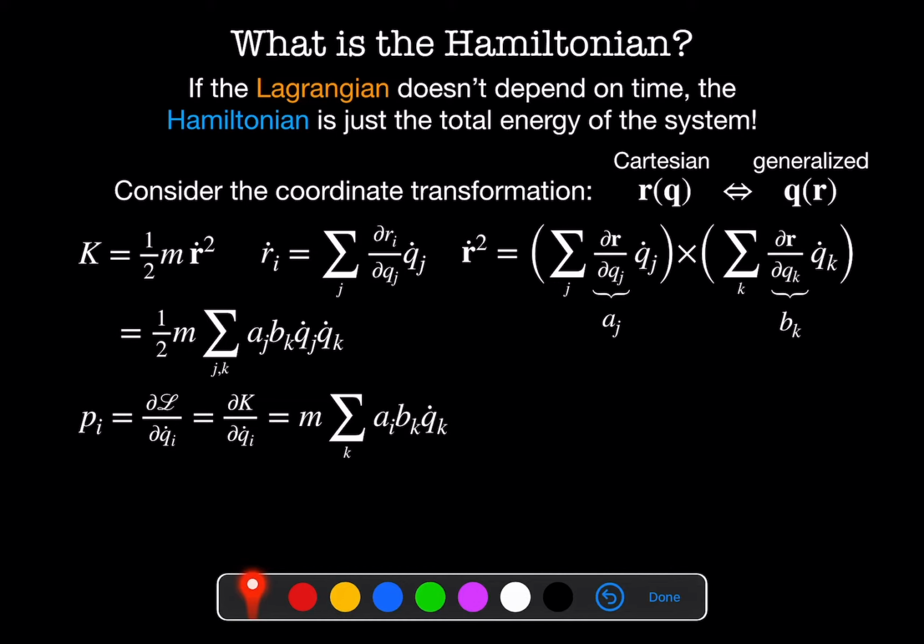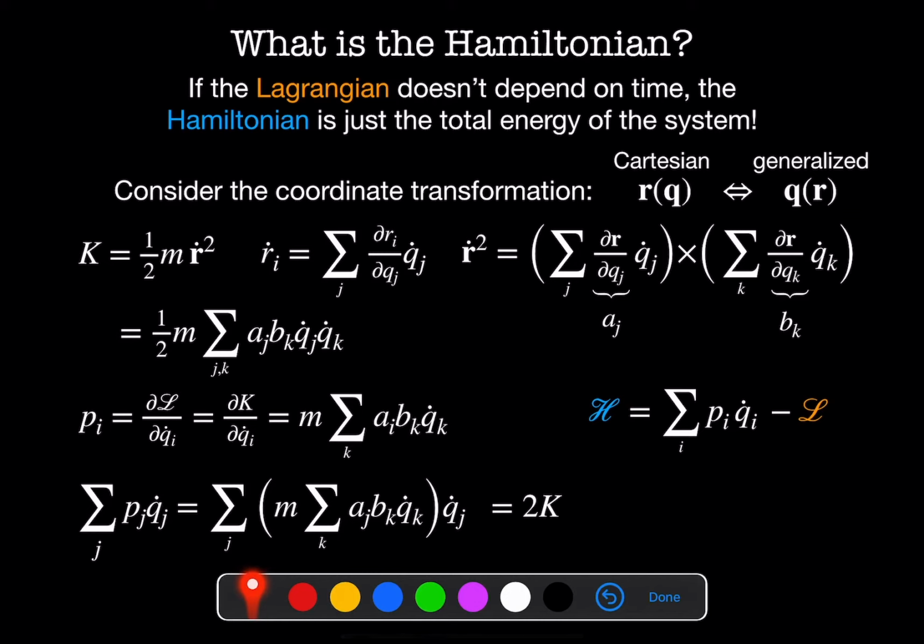This is equal to m times the sum on k of ai bk qk dot. If we want to expand the sum on j of pj qj dot, we end up with the sum on j of m times the sum on k of aj bk qk dot times qj dot. And this term here, you'll notice, is exactly twice this term here. This is just twice the kinetic energy of the system.